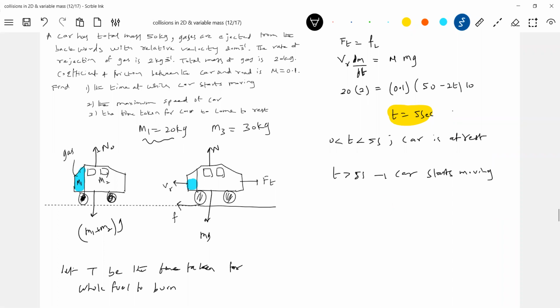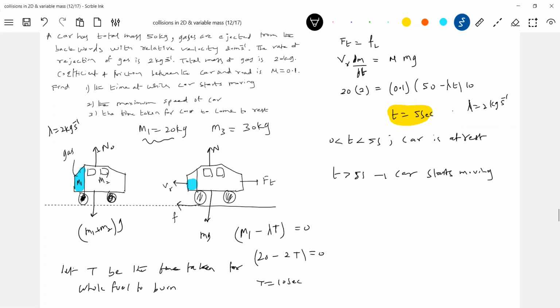The mass of the fuel is M1, because you should not bring the mass of the car. The car will not burn, only the fuel will burn. So M1 minus lambda into T equal to 0. M1 is 20, lambda is 2 kg per second. Now let me put a symbol here, it'll be easy for you. So 20 minus 2 into T. So what is T equal to? 10 seconds.